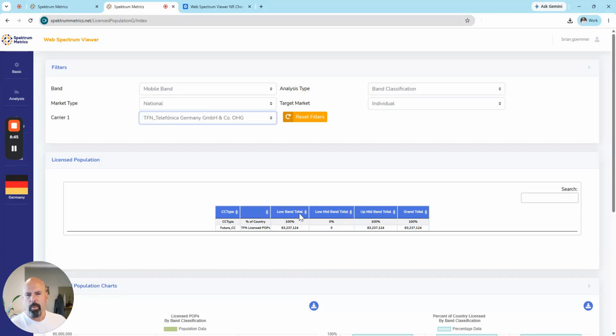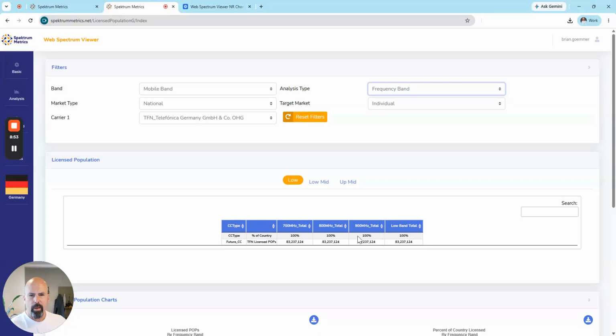And we're going to examine this low band spectrum. So we're going to look at frequency band, and you can see for that low band spectrum, Telefonica has it in all parts of the country.